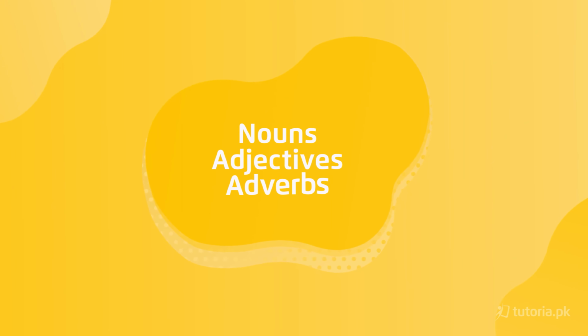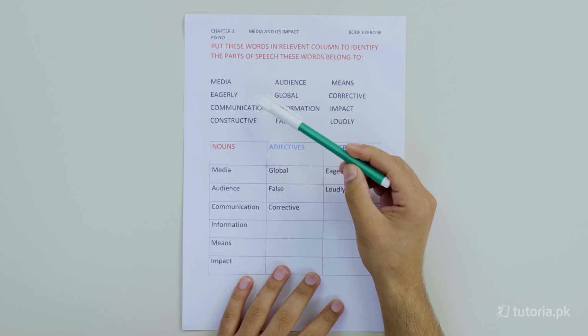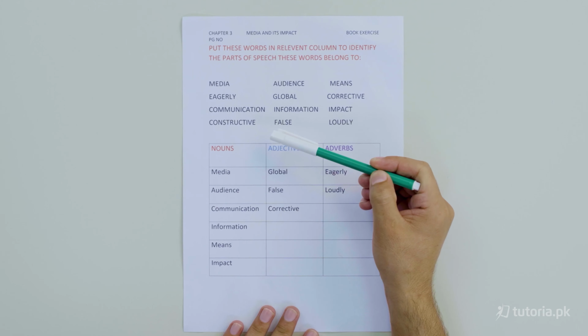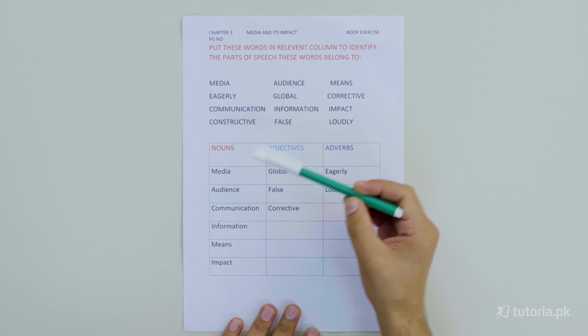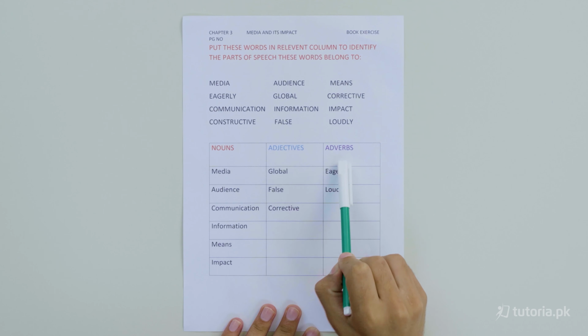Students, we are on chapter number 3, Media and Respect, and we are doing the exercise. Let's move to our next question. Let's see what is the question. Put these words in the relevant column to identify the parts of speech these words belong to. Students, we have a number of words in 3 columns and we have to identify which part of speech these words belong to. So down there we have noun column, adjective column and adverb column.